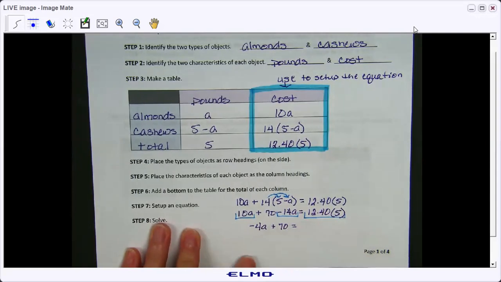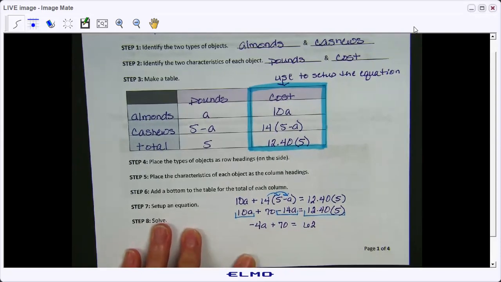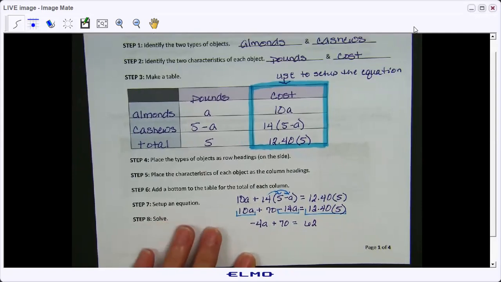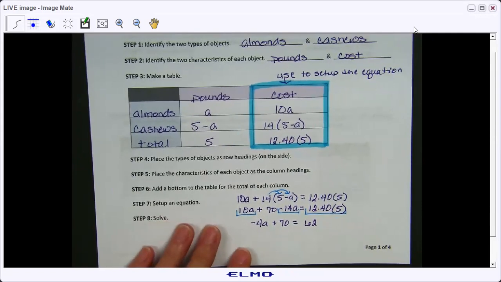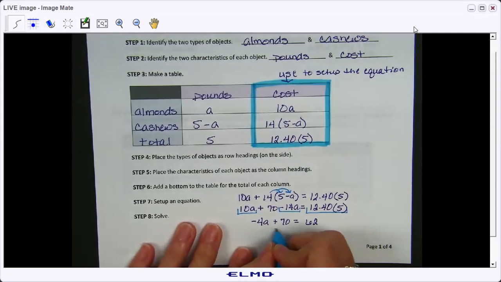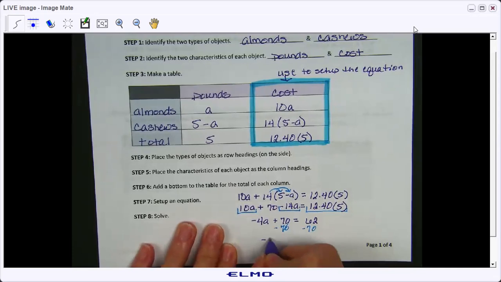And then 12.40 times 5 gives me, anyone do that on your calculator? Should have gotten 62. All right, now we're going to subtract 70 on both sides. And we get negative 4A equals negative 8.